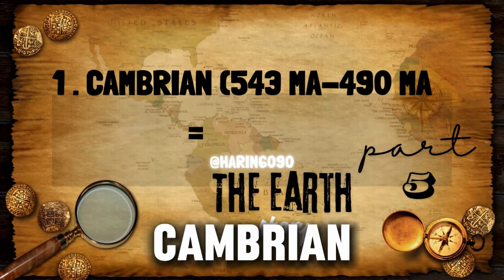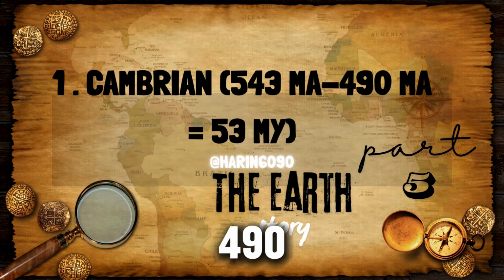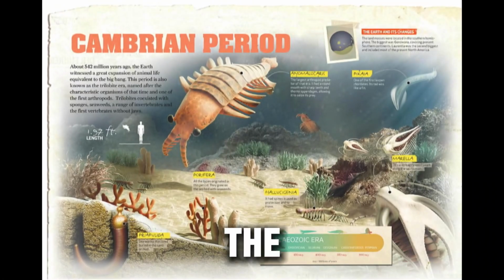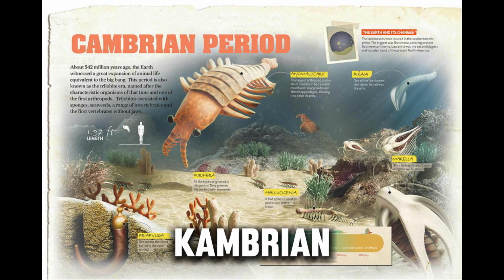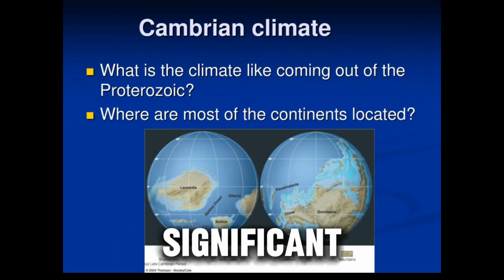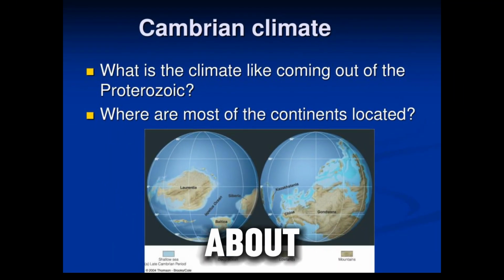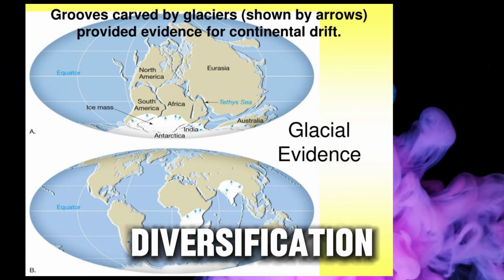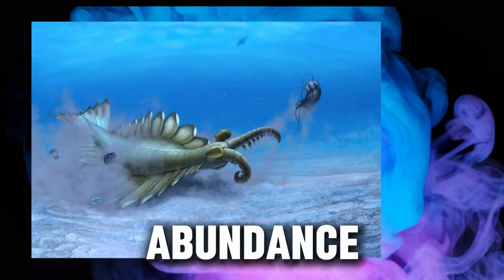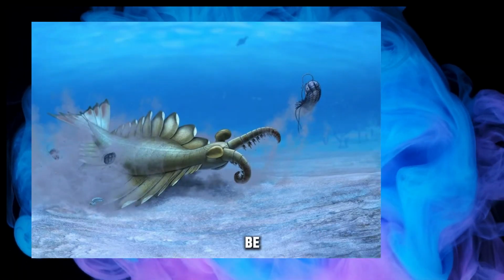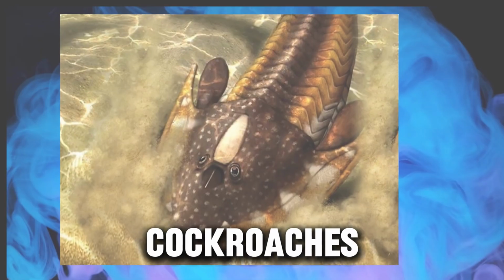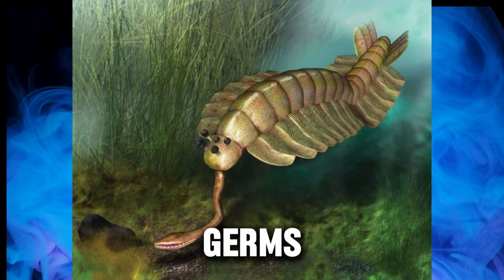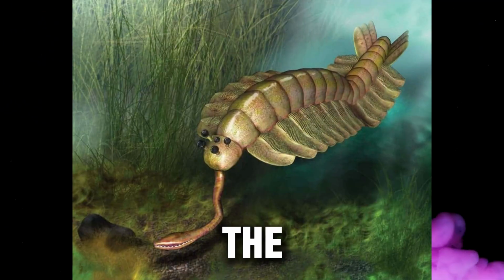1 Cambrian period: 543 Ma to 490 Ma equals 53 million years. The Cambrian era, known for the Cambrian explosion of life forms, is a significant period in Earth's history. About 541 million years ago, there was a remarkable diversification of life. The period was marked by an abundance of trilobites, which may be the ancestors of present-day cockroaches, along with brachiopods, sponges, primitive gastropods, and echinoderms, together with small shelly fauna in the Cambrian.